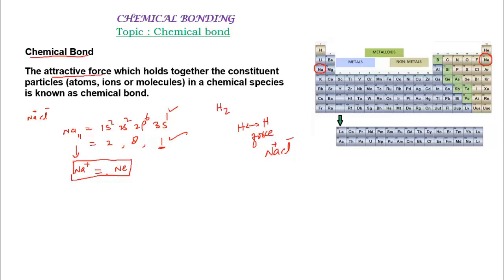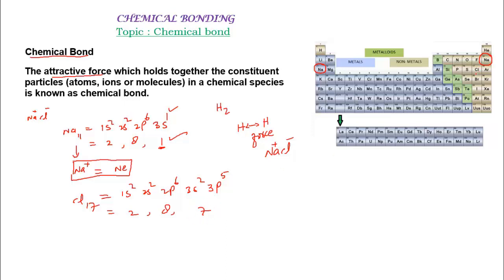And chlorine, the next element with atomic number 17, has the electronic configuration 1s2, 2s2, 2p6, 3s2, 3p5, right? Or you can also write it like this: 2 electrons in the first shell, 8 electrons in the second shell, and 7 electrons in the valence shell. So chlorine needs 1 electron so as to have 8 electrons in the valence shell.